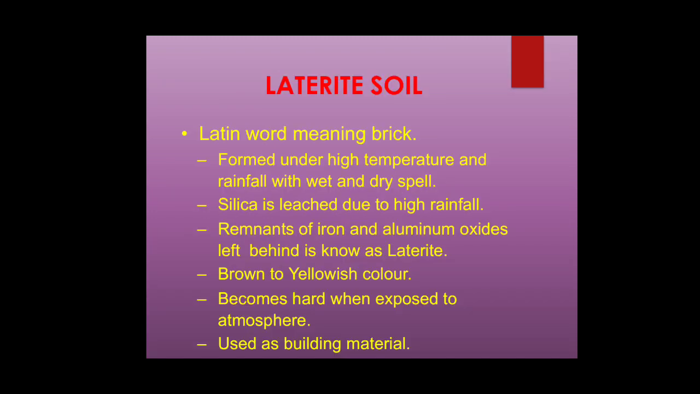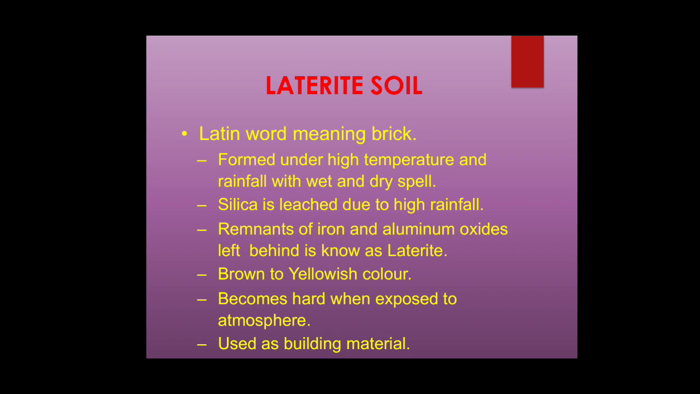Laterite soil. The Latin word from which laterite comes means brick. This kind of soil is formed under high temperature and rainfall with wet and dry spells, which means the temperature will be high, then there will be rainfall, and again the temperature goes very high, making the region dry, and again there will be rainfall. So there will be repeated action of these two things again and again, resulting in this kind of soil.